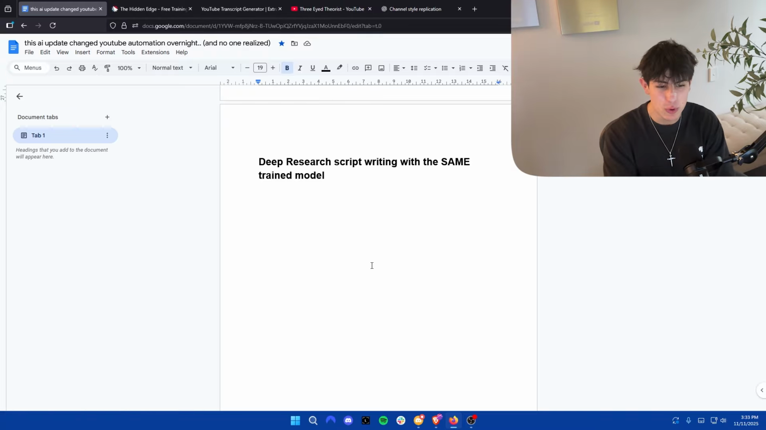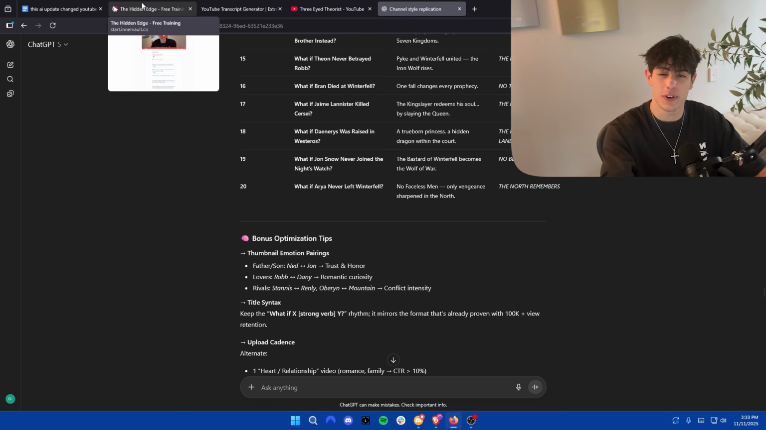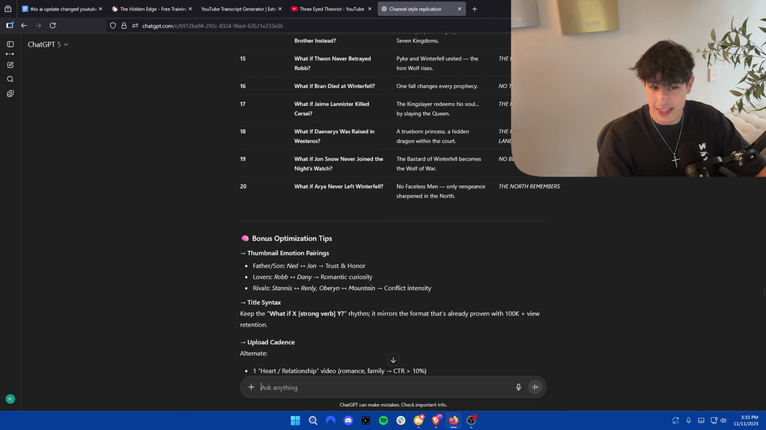Once again, you can do it without deep research, but it's not going to be as optimized as it otherwise would be. Now, this is probably the most important part of this entire thing: saving the model and simply sending a title to reuse it consistently. So guys, for example, now that we've generated a script and kind of trained this model, all I'm going to